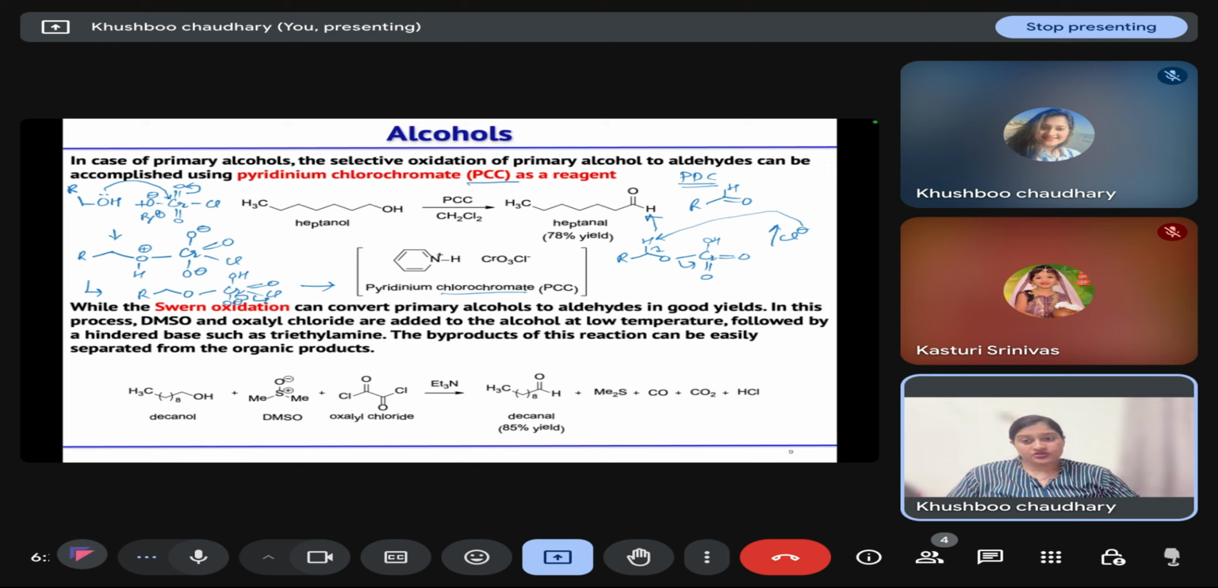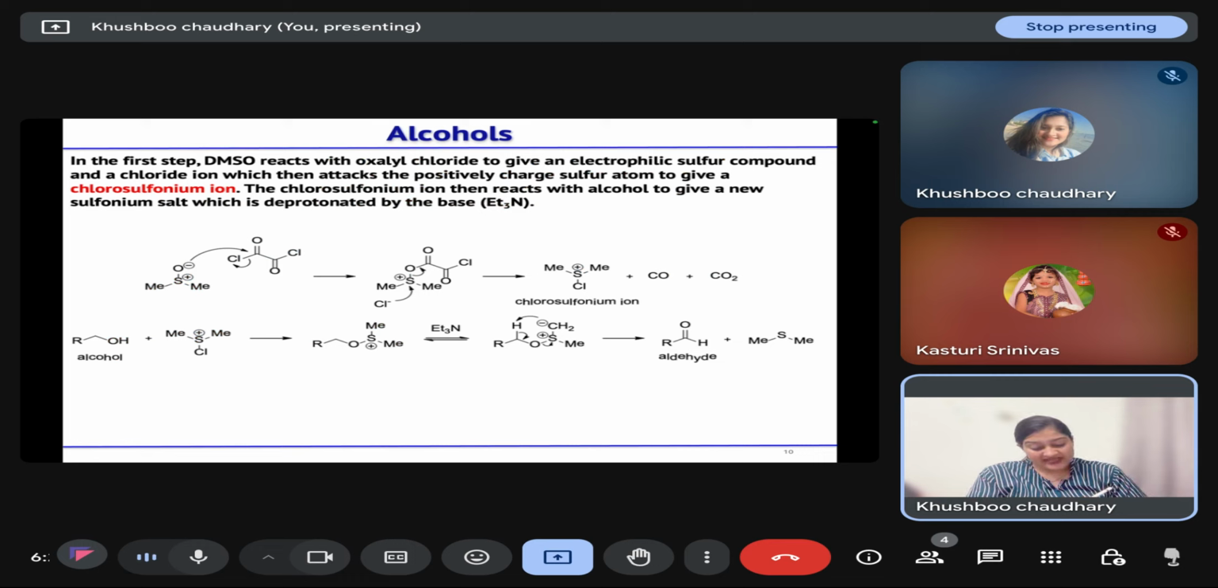Okay, let's move further. The next reaction that we will use to oxidize our primary alcohol to aldehyde is Swern oxidation, where we treat our primary alcohol with DMSO and oxalyl chloride at low temperature and in the presence of some hindered base such as triethylamine. It leads to the formation of aldehyde and some byproducts that can be easily removed from the organic product.